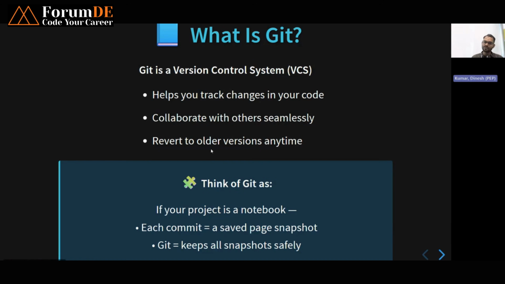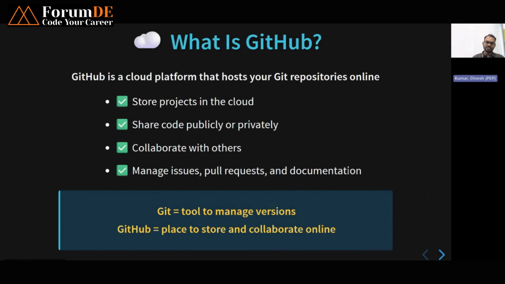Okay, and suppose at any point of time we think we have to go back to an older version rather than the current version because the current version has some issue, then we can revert with the help of Git. Git leverages these kinds of features. Each commit is saved as a different snapshot, and a snapshot means a different version. Git always keeps all the snapshots safely, so whenever you want to go back to a previous version, you can do it with the help of Git. So this is overall about Git.